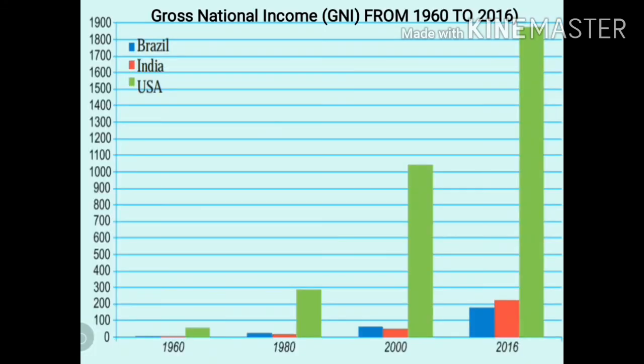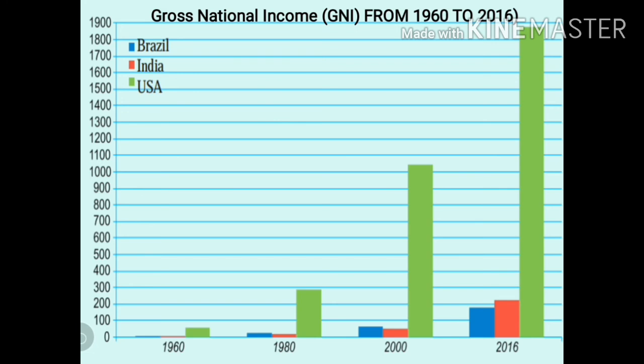Now let us get some information about the gross national income of India and Brazil in comparison with USA. Given in your textbook, page number 52 is a graph and also a few questions are given below. We have to study the graph well and answer the questions below it.